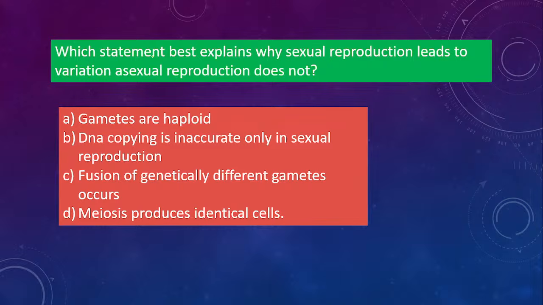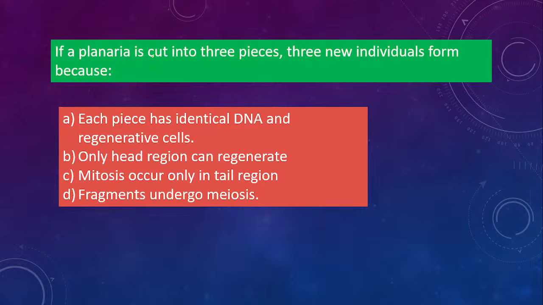So what will be the correct answer? That is option C, that is fusion of genetically different gametes. In sexual reproduction, different gametes are involved. In asexual reproduction only a single parent is involved, right? Whereas in sexual reproduction, gametes are involved. So that is why variation will occur, because different gametes, male and female gametes, are fused together, right? Because of that, variation will also occur. Remember this, okay? This is an important one. Okay, next one.